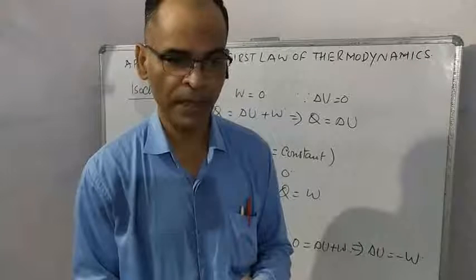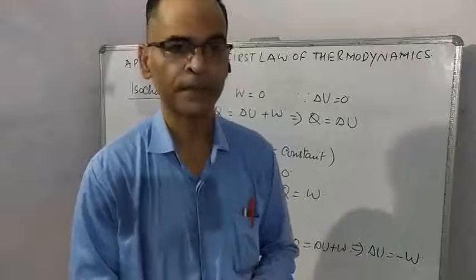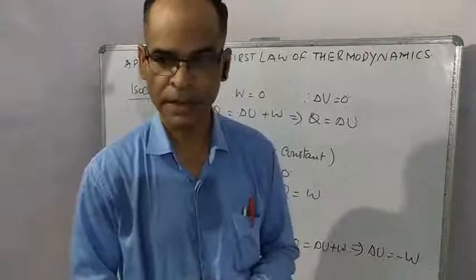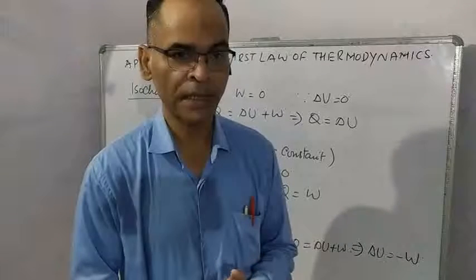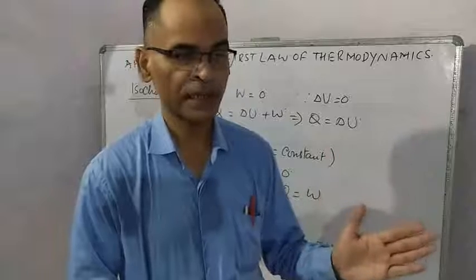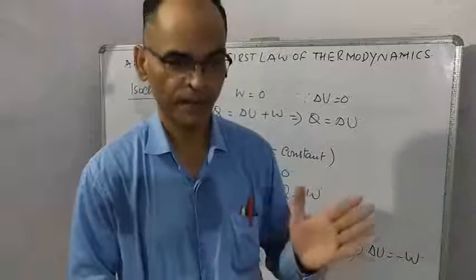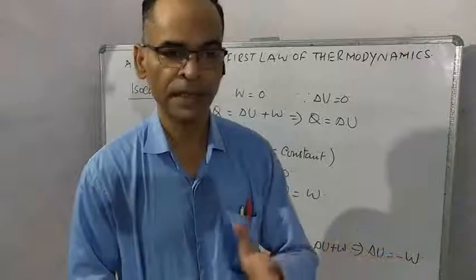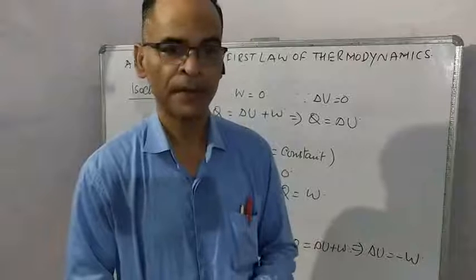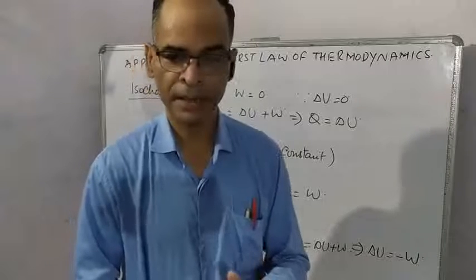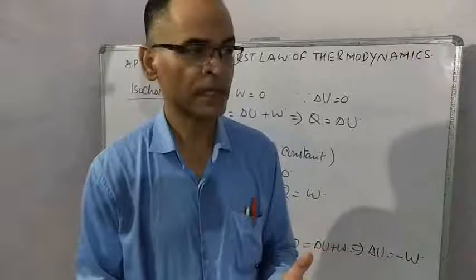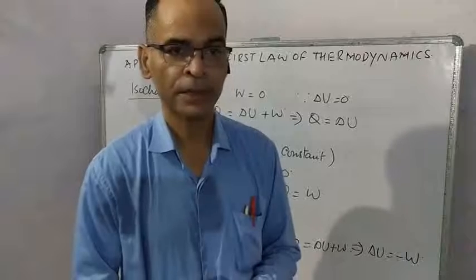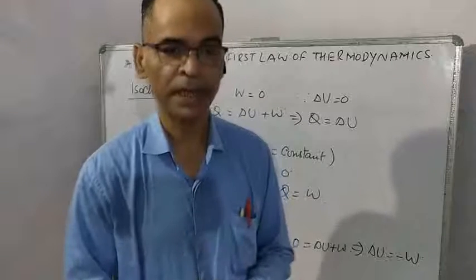So internal energy decreases. Change in internal energy is final energy minus initial energy, meaning final internal energy minus initial internal energy. Final internal energy is less because the system has done some work. So change in internal energy is negative.